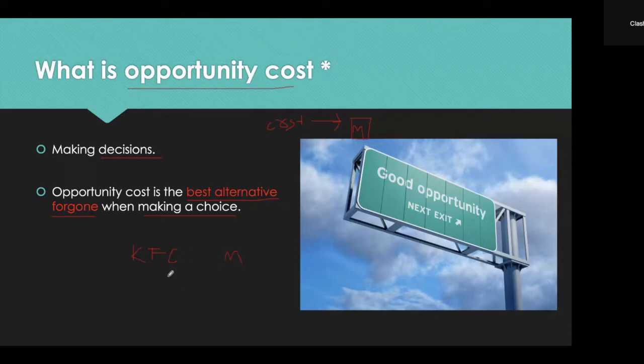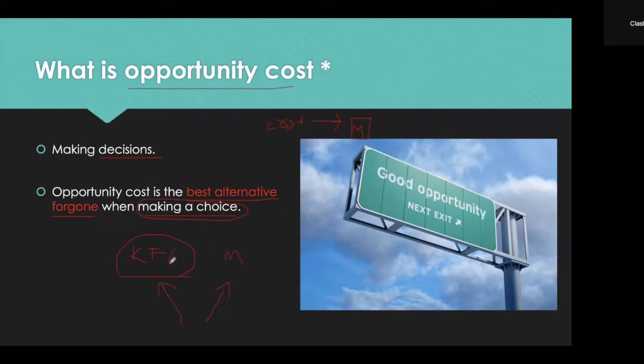I want to either go to KFC or McDonald's, and I choose to go to KFC. Then, in this situation, we are making a choice, right? We are choosing between either going to McDonald's or going to KFC to eat food. So this is making a choice.